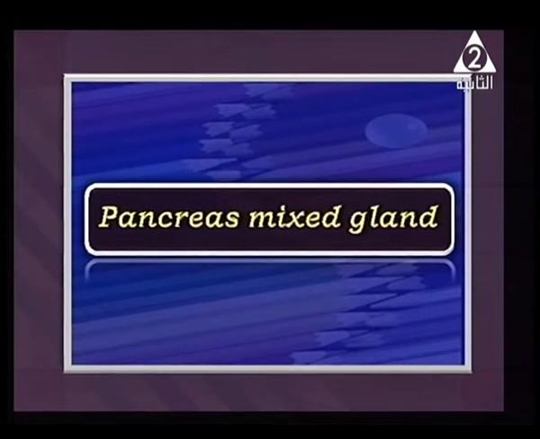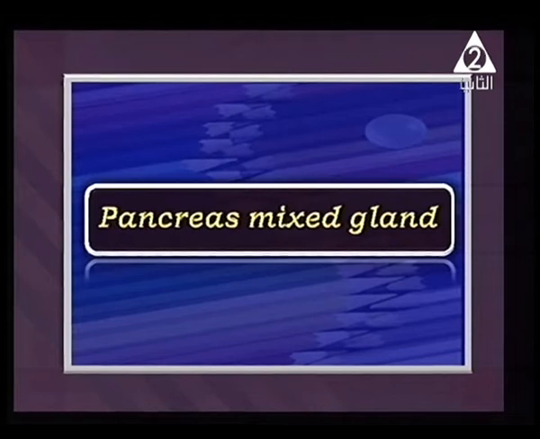Pancreas, one of the most important organs inside our body. Actually, we consider the pancreas a mixed gland. What does it mean, mixed gland? I have told you right now that we have different types of glands: endocrine, exocrine, and mixed. Endocrine glands secrete the secretion directly in the blood.